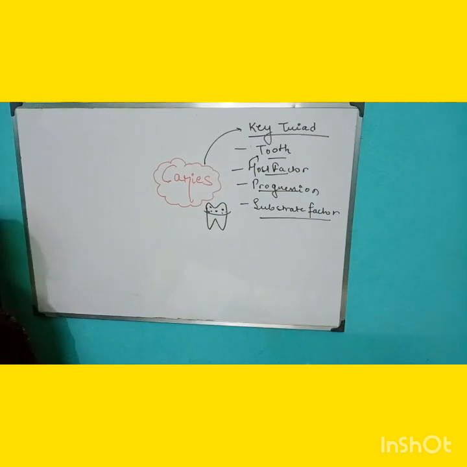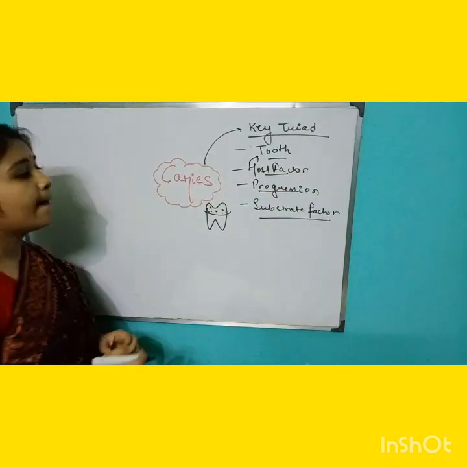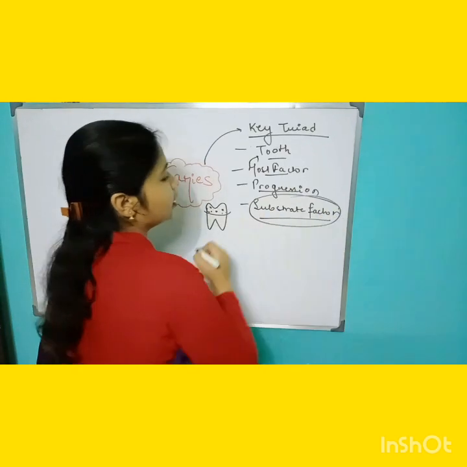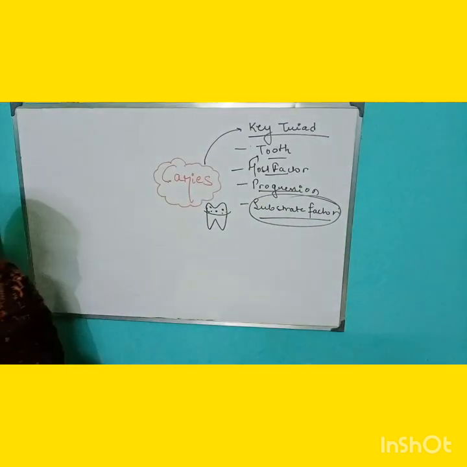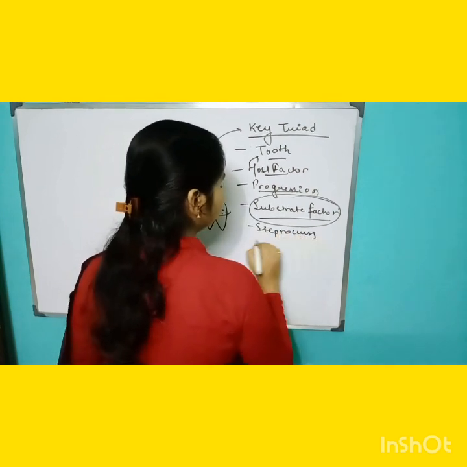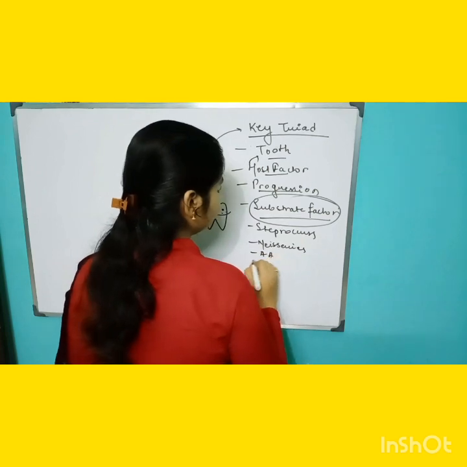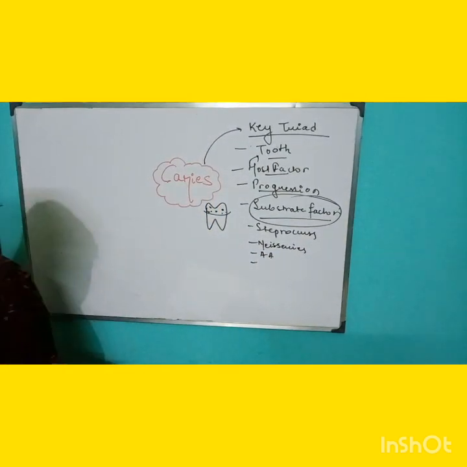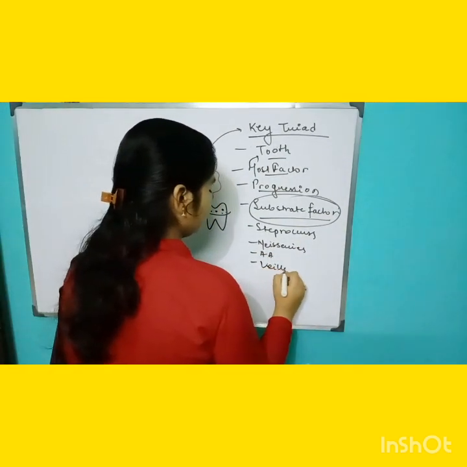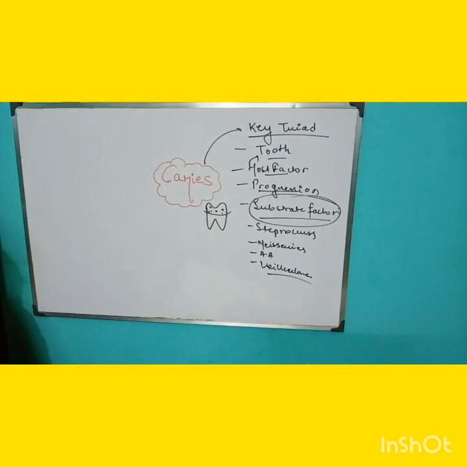Then your tooth agent. In the agent we have the substrate factor, which includes different types of microorganisms: Streptococcus, Neisseria, Actinomycetes, as well as Veillonella. These microorganisms are all your substrate factor.